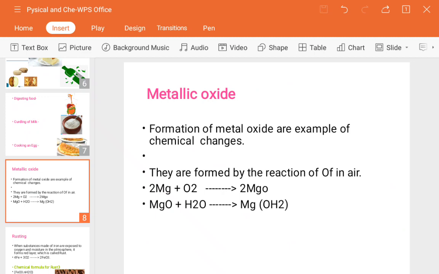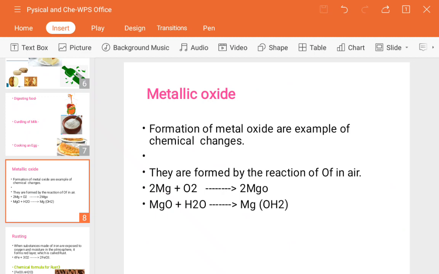So the magnesium metal, if it comes in contact with the air, will convert into a rusting form. Next, when magnesium comes in contact with moisture, which is nothing but water droplets, it will convert into magnesium hydroxide. Next, the products formed are basic in nature, okay.